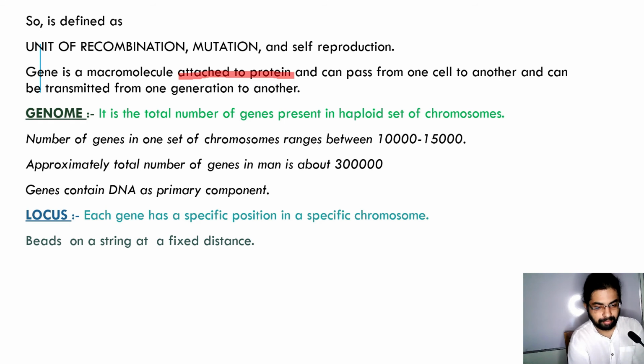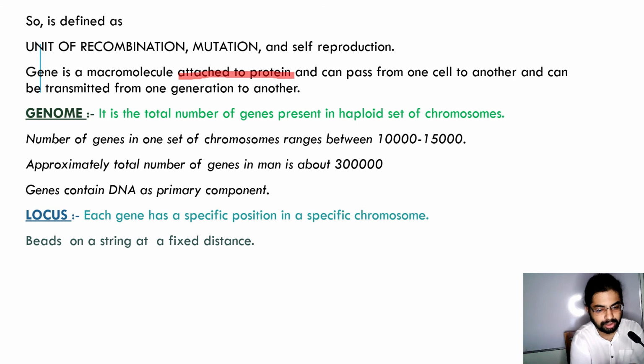Now what is genome? This terminology is very important. Genome is the total number of genes present in a haploid set of chromosomes. The number of genes in one set of chromosomes ranges between 10,000 to 15,000. Approximately the total number of genes in man is about 3 lakh. Genes contain DNA as the primary component.